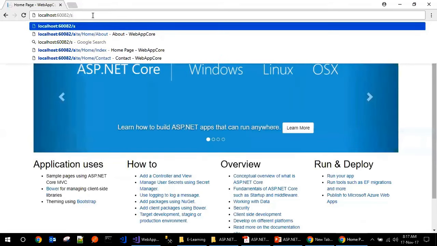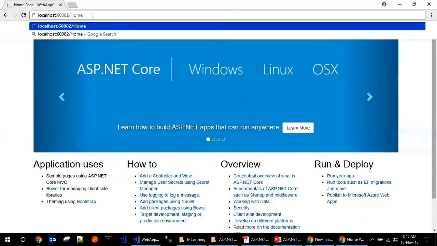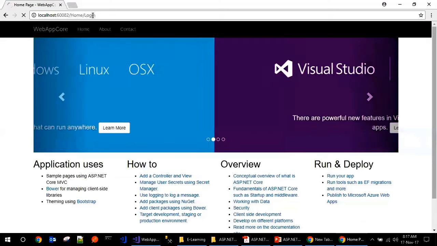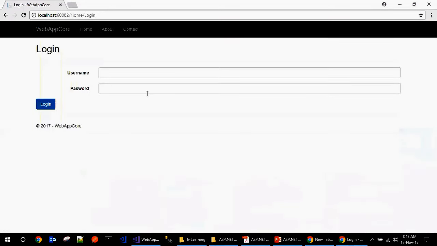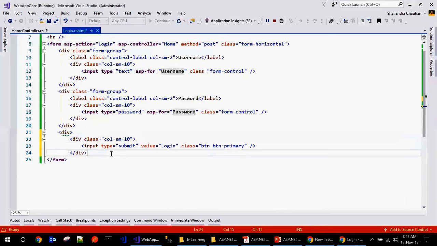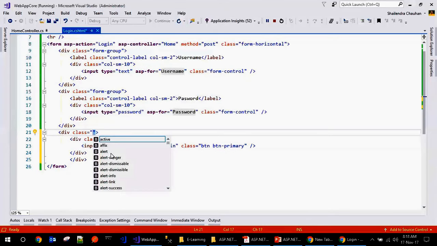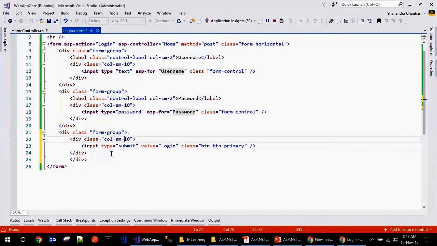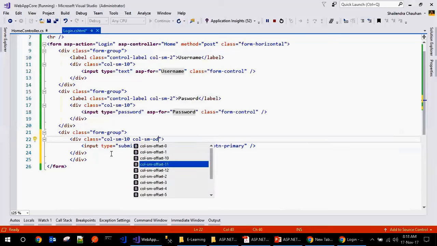So if you will see here, we have home/login. Simple. So you can see we are getting the username, we are getting the password here. And even I can do one thing, I can wrap this one in a div this way. And add a class here. So the class would be form-group. And here we will use col-sm-offset-2.